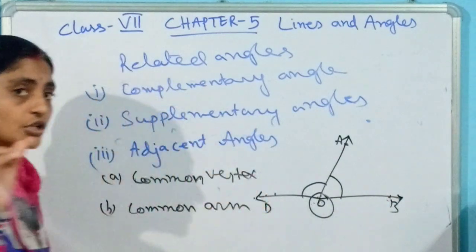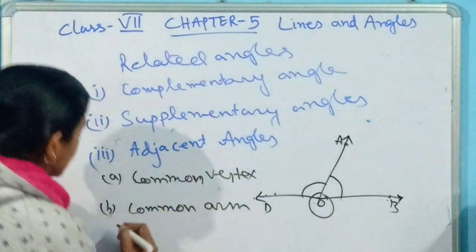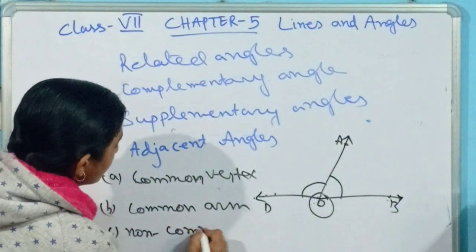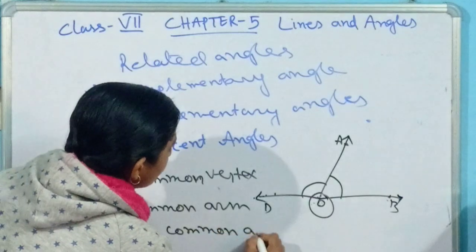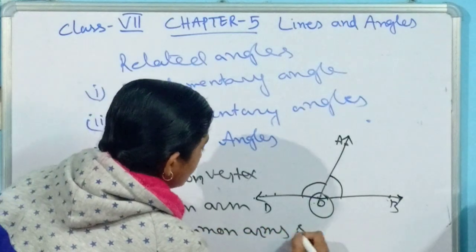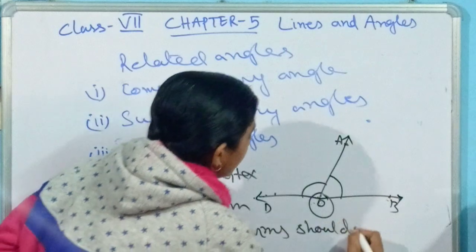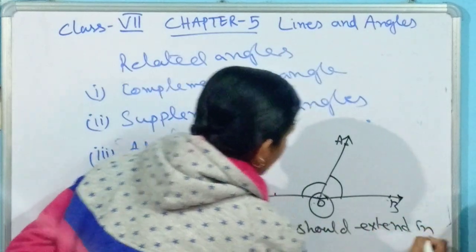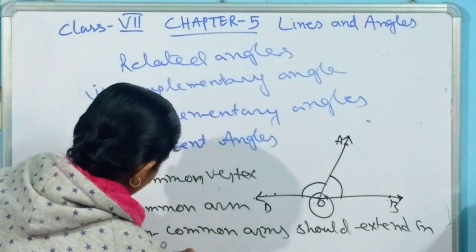So this condition is also fulfilled. So let's write: non-common arms should be extended in different directions.